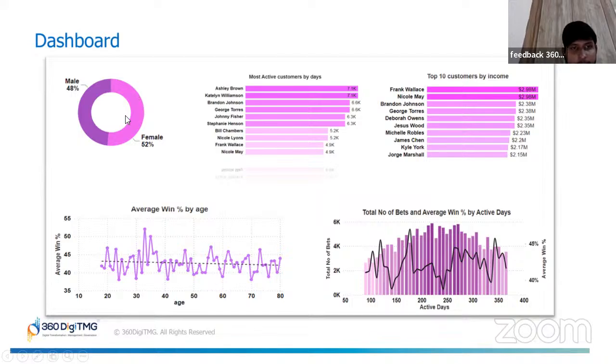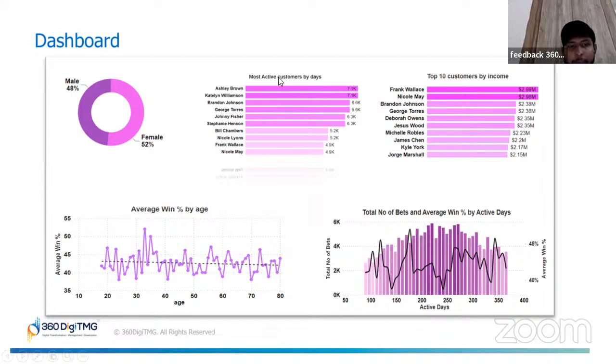The first one is with regards to gender distribution. First we have the gender distribution donut chart. The customer base is slightly skewed towards female, with 52% of the customers and 48% male customers. This distribution helps us understand the demographic composition of the audience, and also suggests tailoring the marketing strategies to appeal to both genders with a slight focus on females.